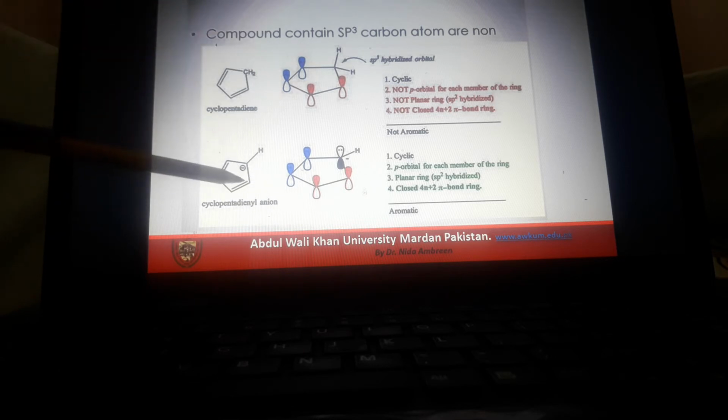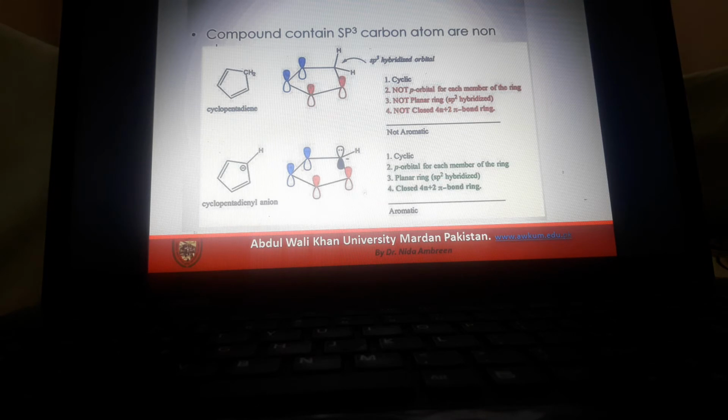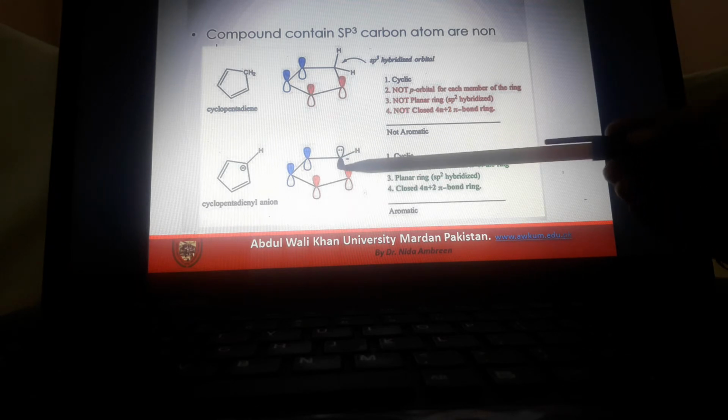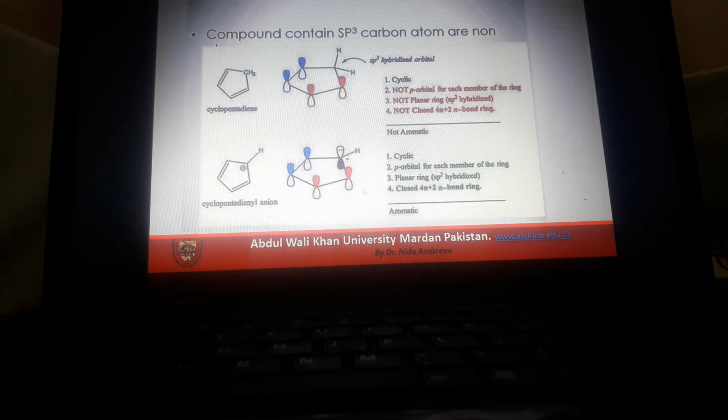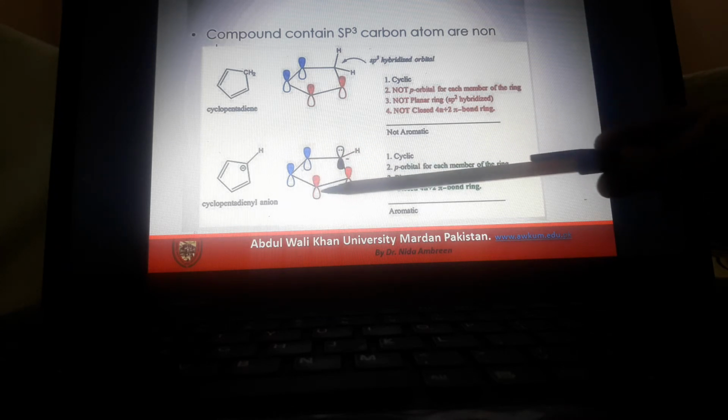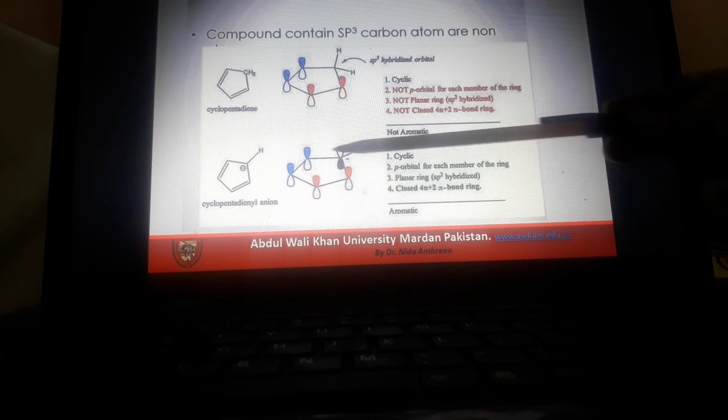Now here in this example, this is a cyclopentadienyl anion. Here you see there are double bonds available for resonance, and this charge also goes into resonance with these double bonds. So the structure is cyclic, and there is a p orbital for each member of the ring available for resonance, and the structure is an sp2 hybridized planar ring structure.